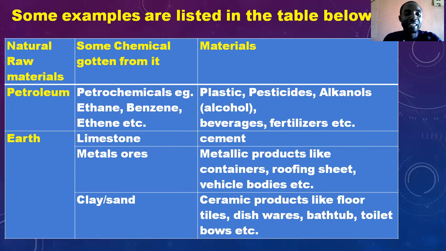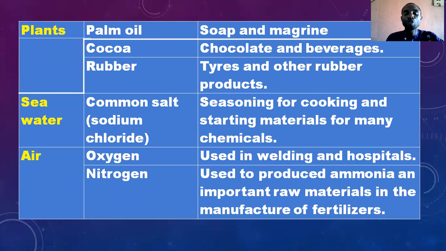So these are the natural materials that we get, the chemicals we get from them, and the products manufactured in the industry through them. Another one is plants. There are also natural resources, raw materials from plants, something like palm oil, cocoa, and rubber. From the oil we get soap and margarine. Sorry for the mistake in the spelling. From cocoa, we get chocolate and beverages. From rubber, we get tires and other rubber products.